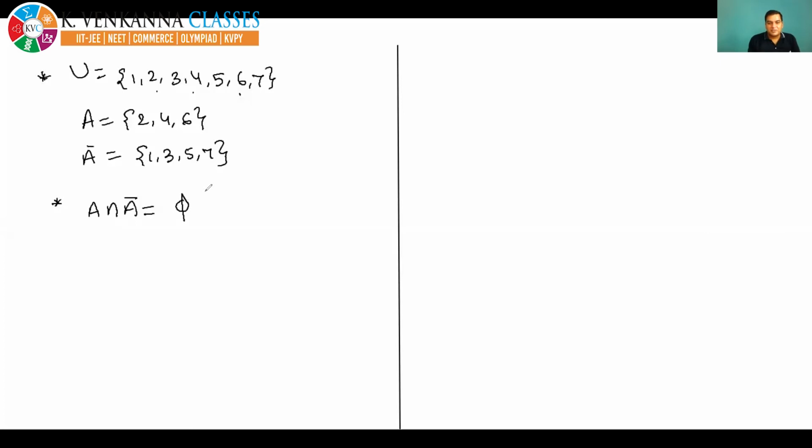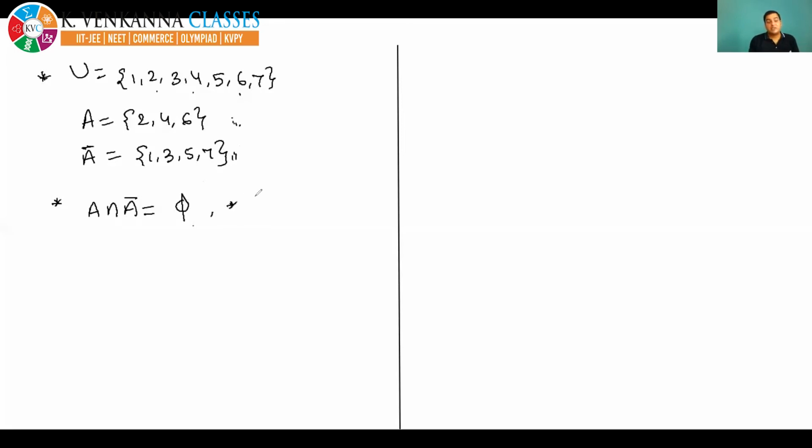Varsha, Santosh, Chaturya, Tejasvi, Anjali, Jaishankar, all are correct. Yes, A intersection A bar is equal to the empty set because there will be no common elements in A and A bar. You can see, because of the definition, I am getting A bar after removing the elements of A. So there can be no common elements in A and A bar. So A intersection A bar is the empty set.